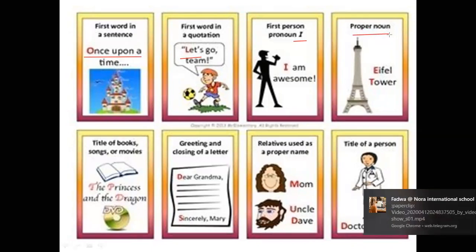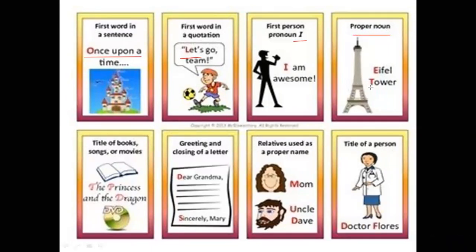And here, proper nouns. When I say the famous name for anything, a school, a place, or something like that. Okay, here, the title of books or songs or movies, as we said before. Here, the greeting and closing of a letter.